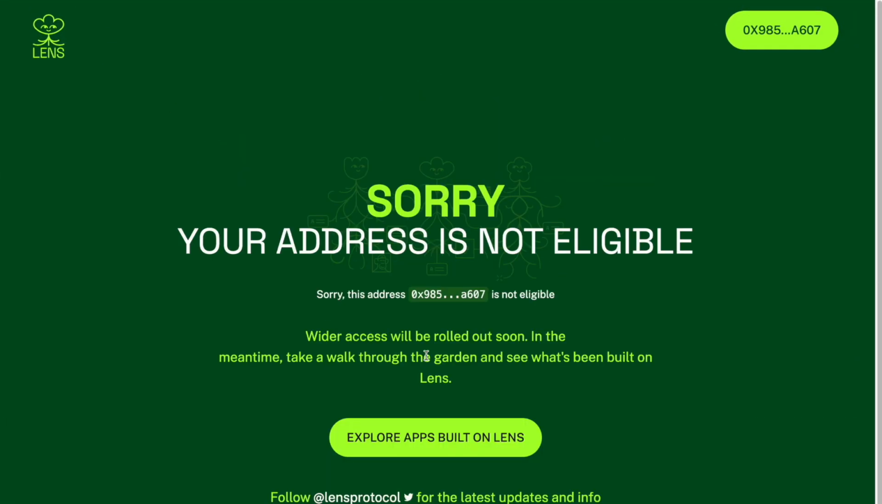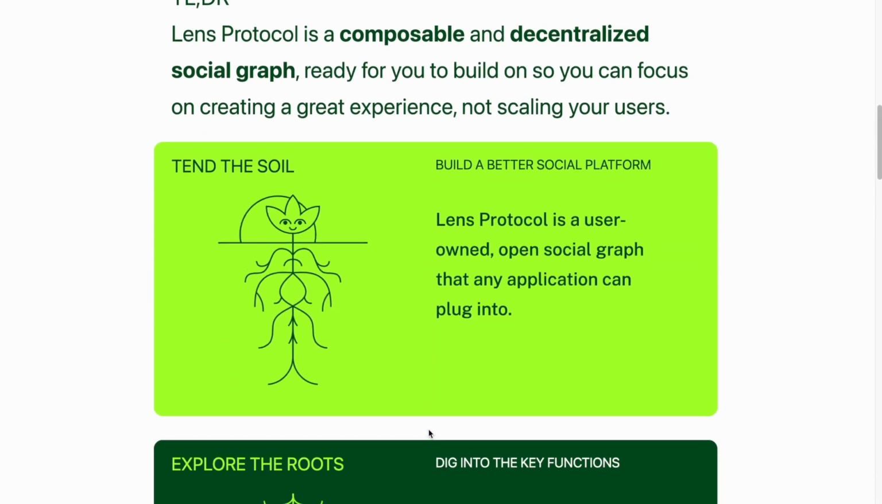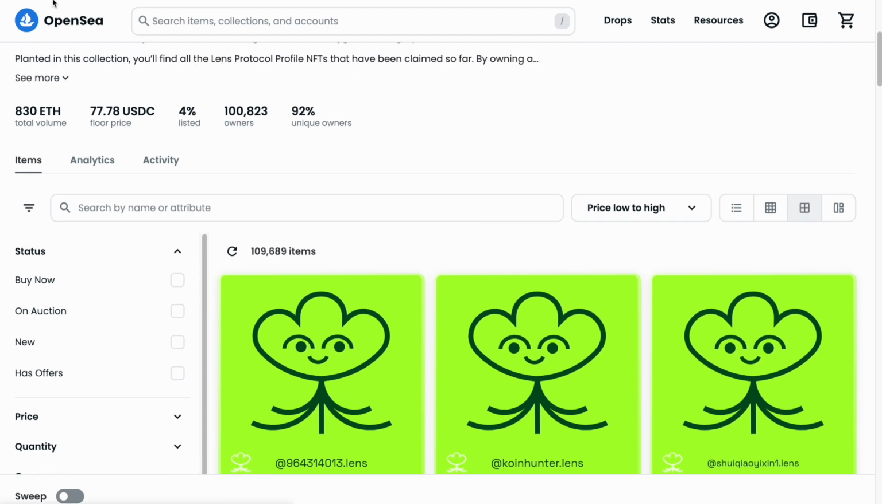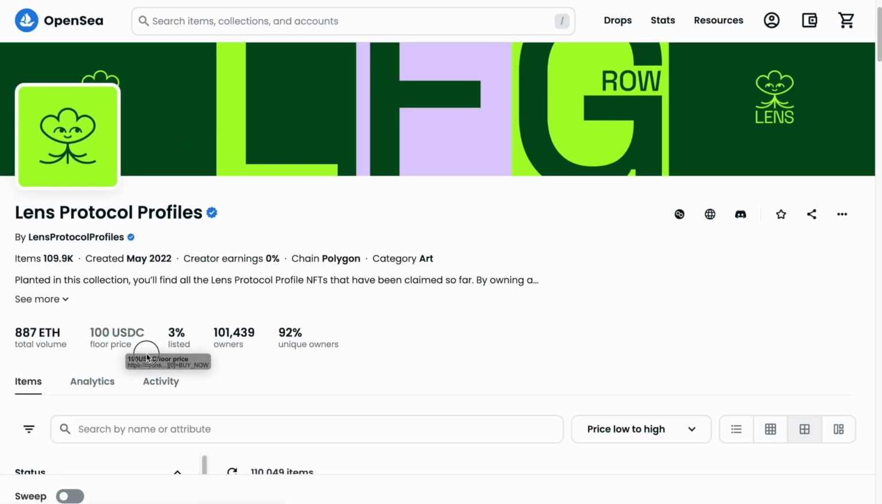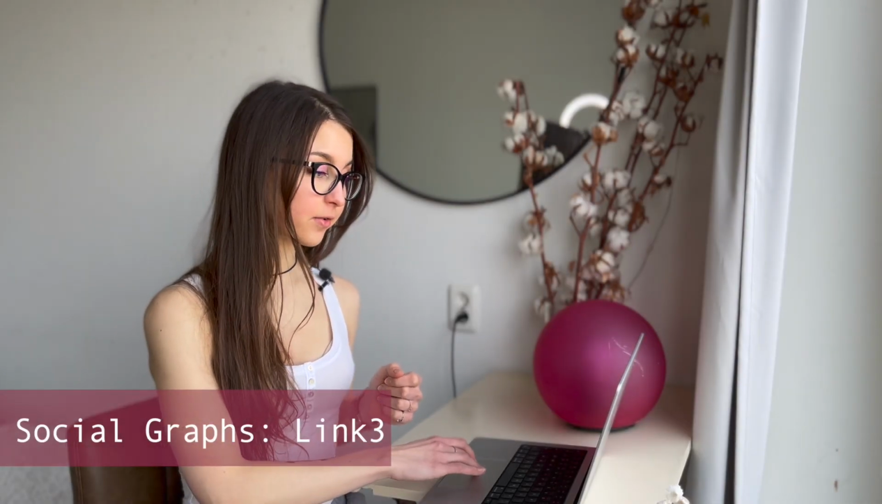And you can buy your NFT handle on OpenSea. On OpenSea, the floor price is basically $78. That is not the cheapest, but there will be more handles available soon, so watch out for Lens news in Twitter announcements. Moving on from Lens, we have Link3.